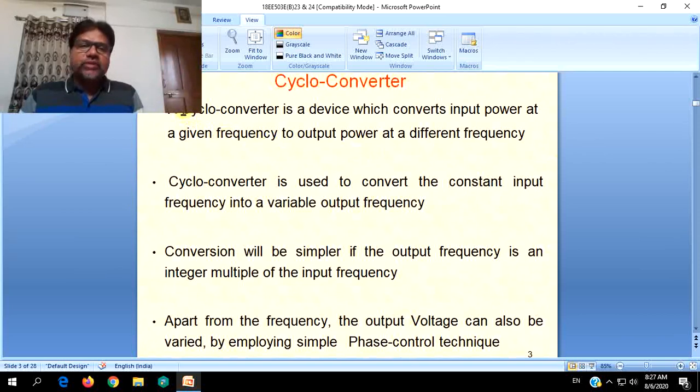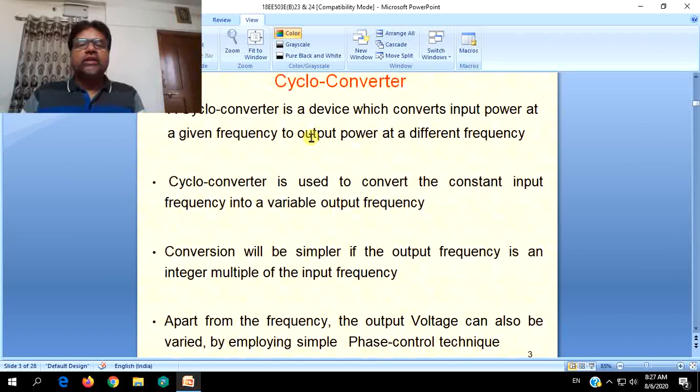As we just mentioned a few minutes back, it converts the number of cycles of the input waveform to an output waveform having a different number of cycles. When the number of cycles of the waveform is changed, it is nothing but the frequency that is changed.